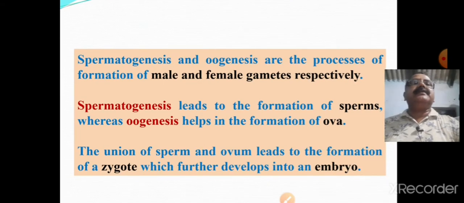Spermatogenesis and oogenesis are the processes of formation of male gametes and female gametes respectively. Spermatogenesis leads to the formation of sperms, while oogenesis leads to the formation of ova or eggs. In the process of development, the sperm and ovum unite to form a zygote. Later, this zygote passes through cleavage and further embryogenesis to produce an embryo.